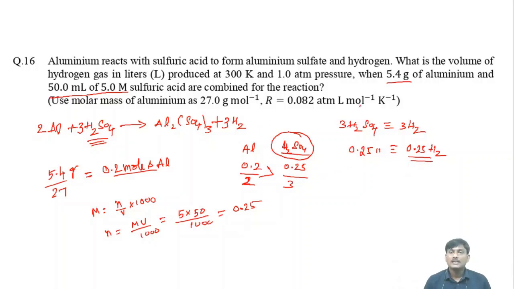Then you have to calculate the volume of the gas. So PV is equal to nRT, the ideal gas equation. V is equal to nRT by P. So you will get 0.25 into the R value 0.0821 liter atmosphere, and the temperature is 300 Kelvin, divided by P, which is 1 atmosphere.